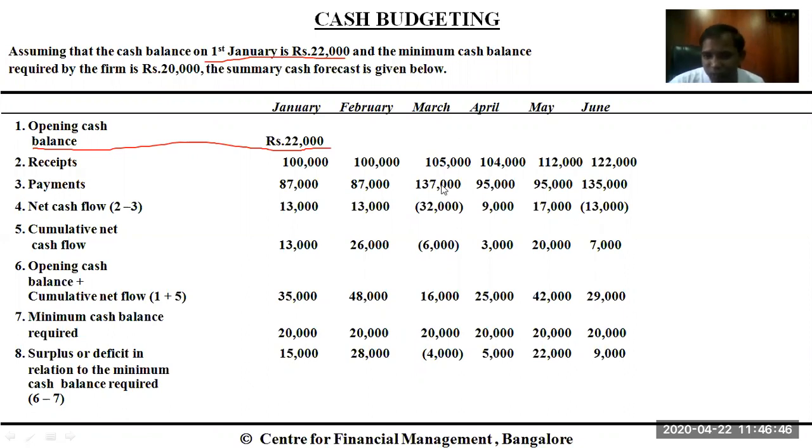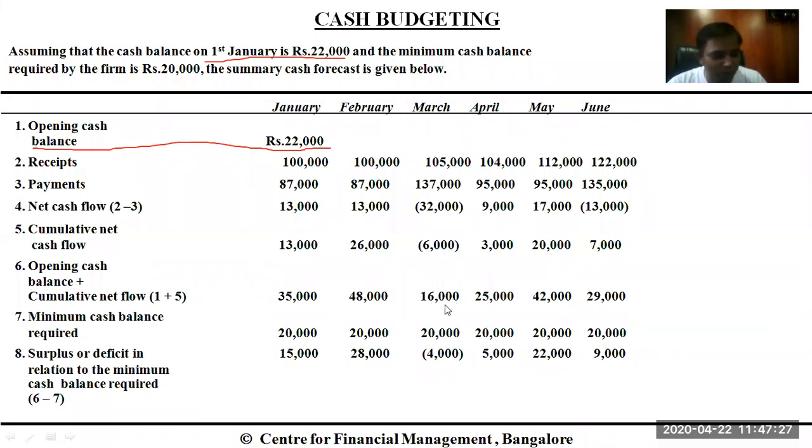Now in the month of March, you will see our payment is more than the receipts, and that is why our net cash flow is negative. Net cash flow is 32,000 minus. So what will happen now? This is 26,000. We are talking about a cumulative cash flow. This is 26,000 positive balance and this is 32,000 negative balance. When you add these two things, you will find there is a negative cash balance of 6,000. So minus 6,000 plus 22,000 opening cash balance plus cumulative net cash flow. So this comes to 16,000.